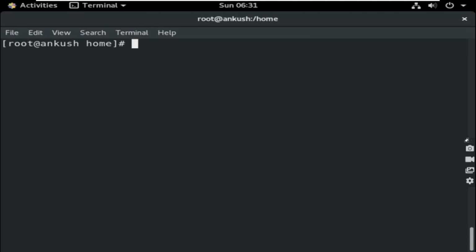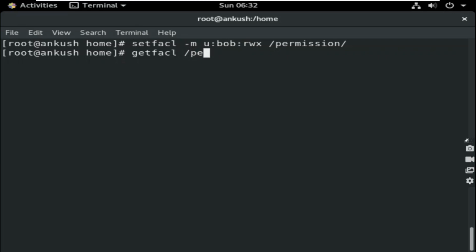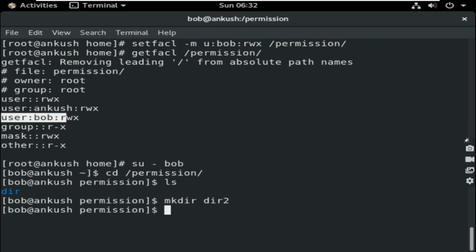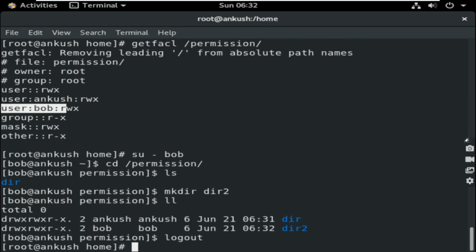Now again I came back to root user. You can apply ACL for Bob also. So setfacl -m for user Bob, then for permission I am giving rwx to permission. Okay, created. getfacl permission. You check, now you are getting one more line here. So now Bob will try: cd permission, mkdir directory2. Yes, Bob can now also create. Okay, hope the concept is clear to you.